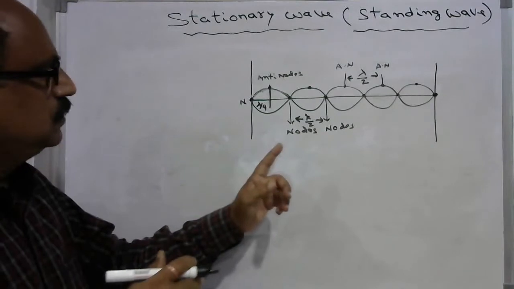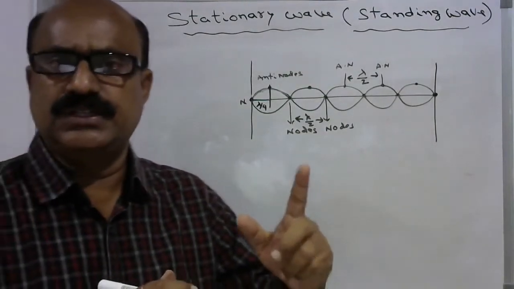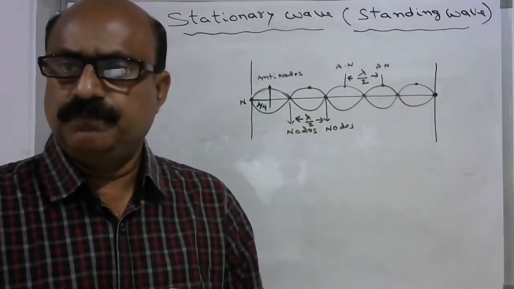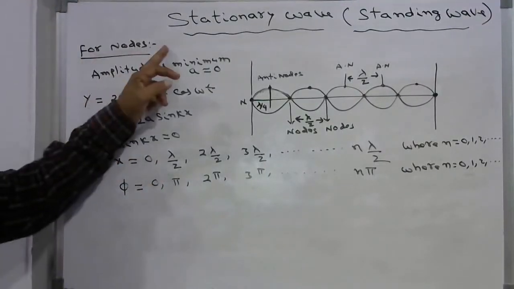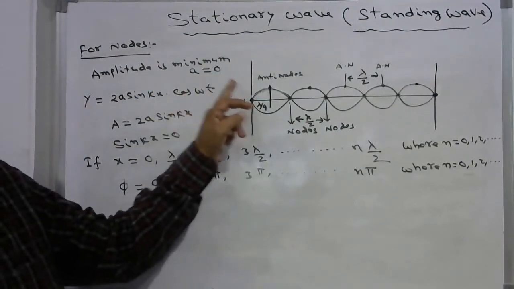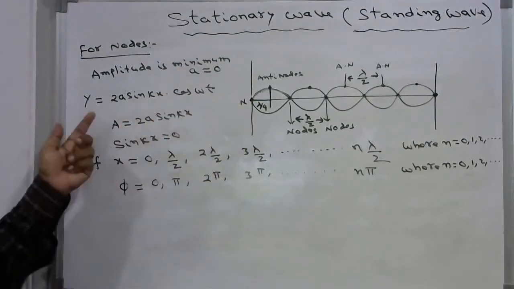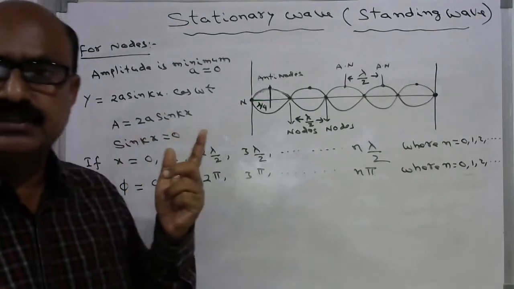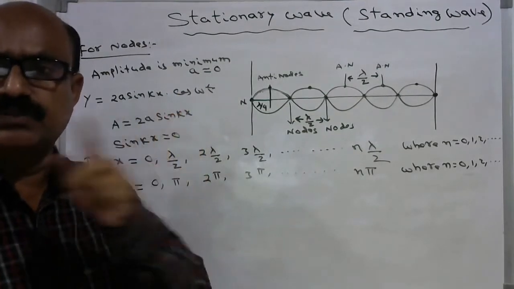So now let us see at what points the amplitude of the stationary wave becomes maximum and minimum. For nodes, the amplitude is minimum, that means A is 0. In order to make the amplitude 0, in the stationary wave equation y is equal to 2a sin kx cos omega t, the part 2a sin kx is the amplitude of that stationary wave.